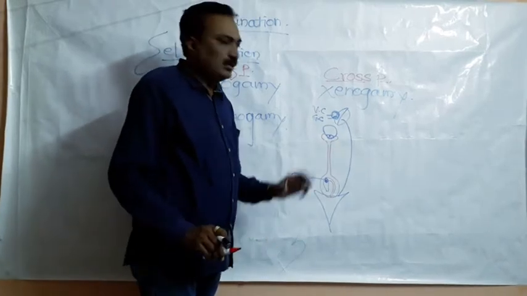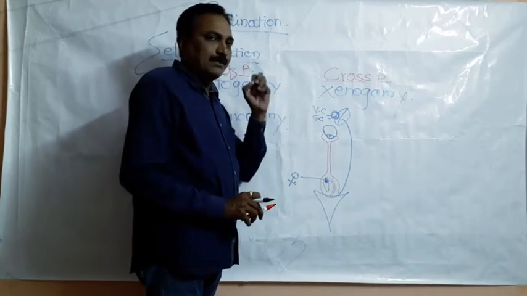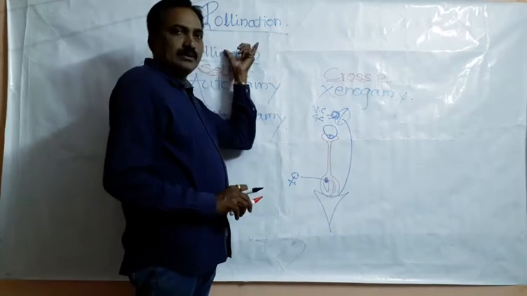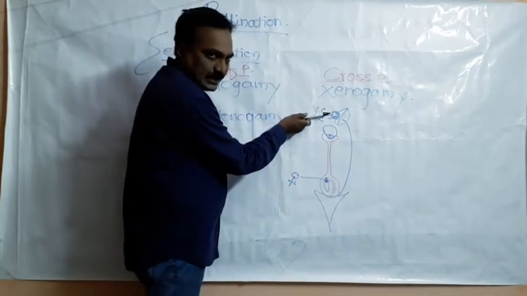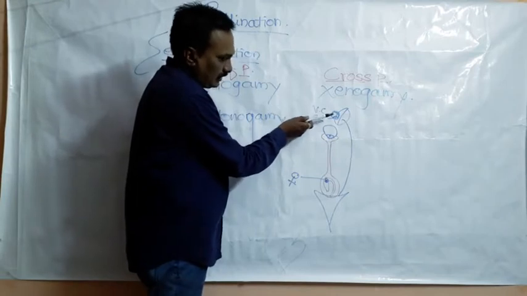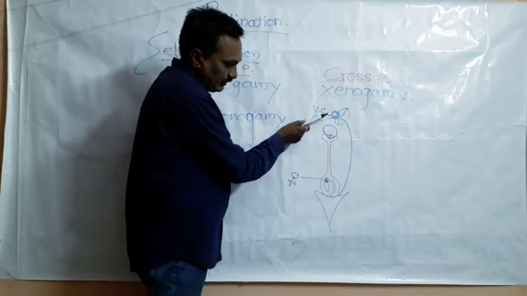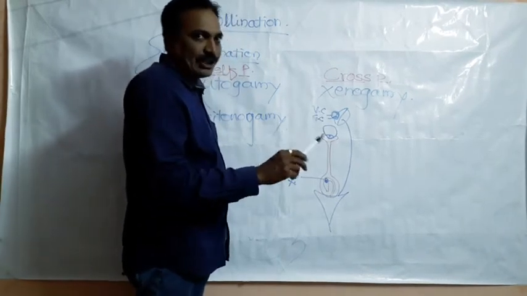So, it is required to clarify the mechanism of pollination. So, what is pollination? Pollination is the transfer of mature pollen grains from anther to receptive stigma. That mechanism is pollination.